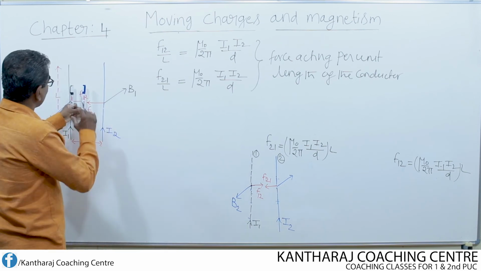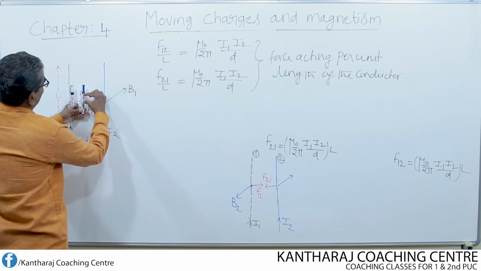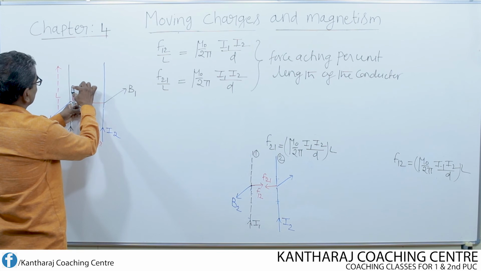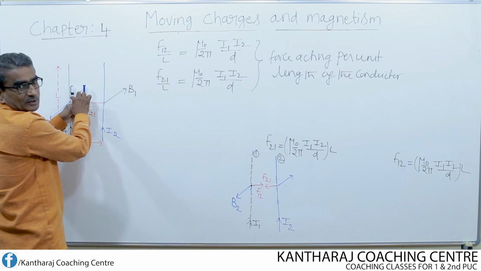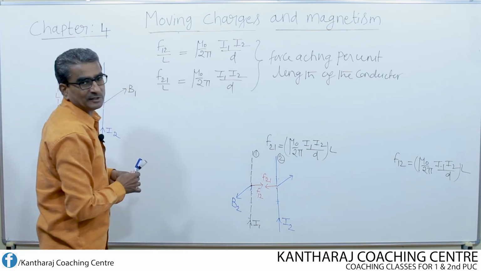But if you want to find the force acting on unit length, that means only on 1 meter length, what is the force? Similarly, on 1 meter length of this conductor, what is the force? If I want to find that, then I make use of this equation.